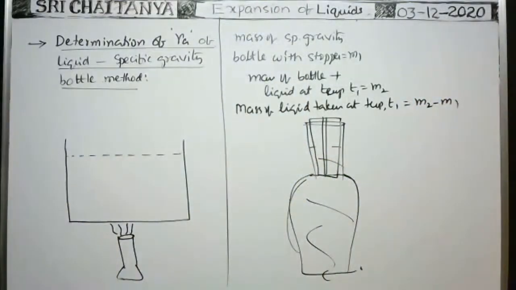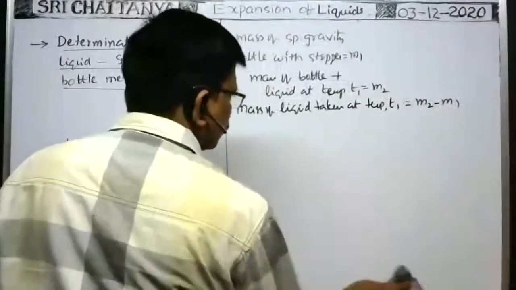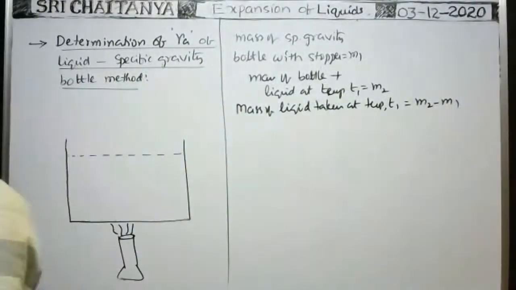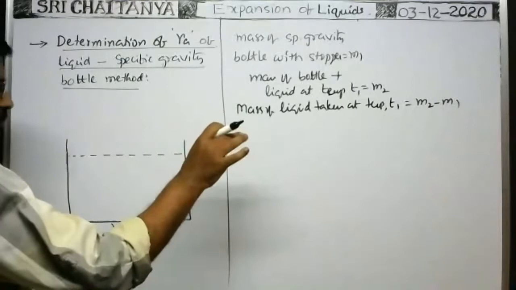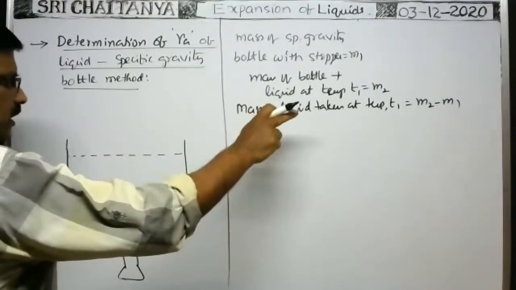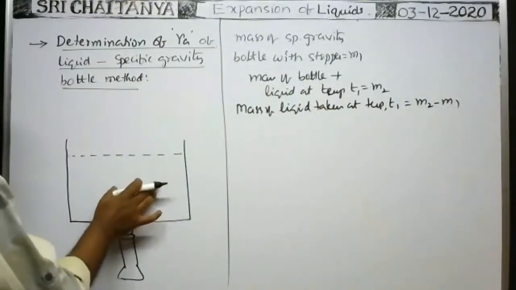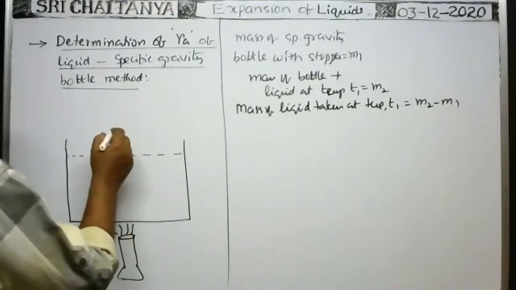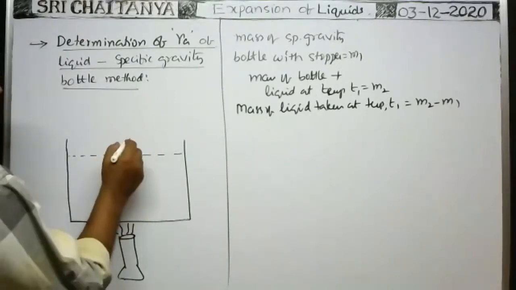Okay. Now, you keep that specific gravity bottle filled with liquid at a temperature T1. Of course, here it is at room temperature. Here, this water taken in the beaker is also at room temperature only. Okay, now the bottle is kept inside the liquid like this.